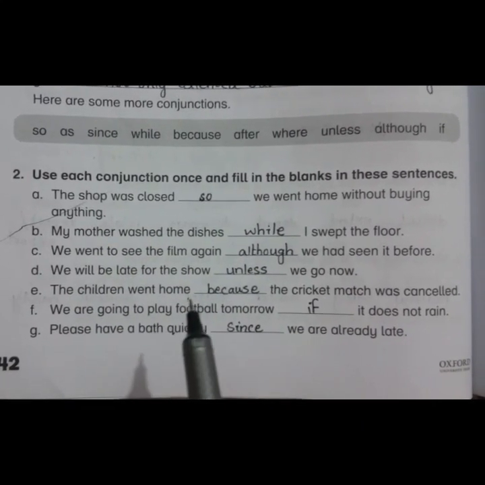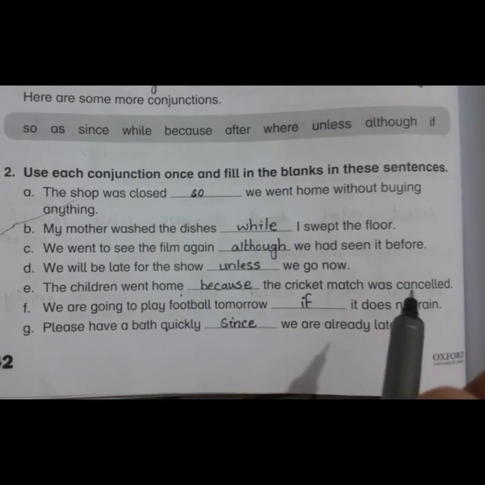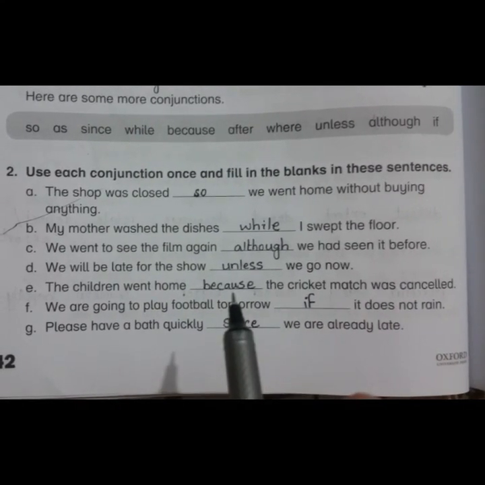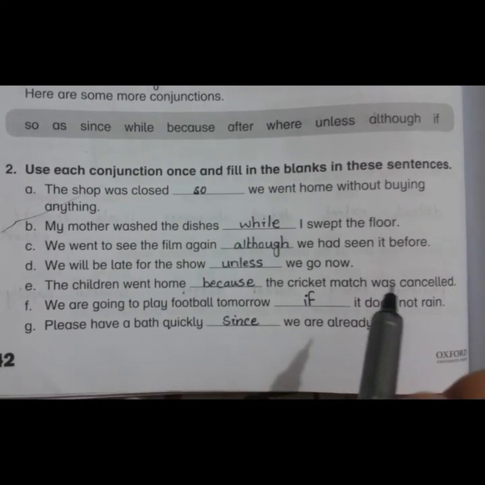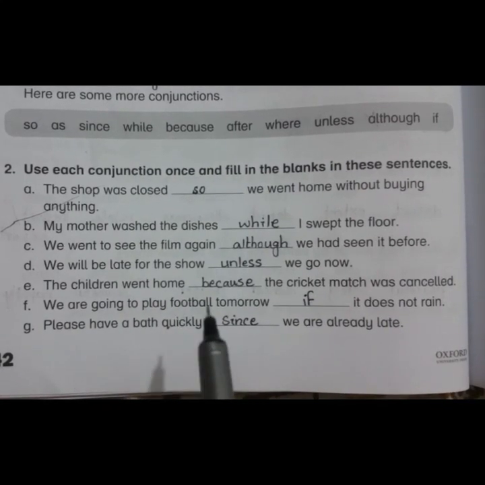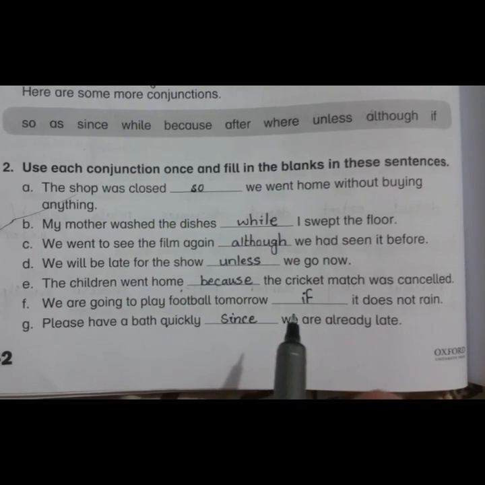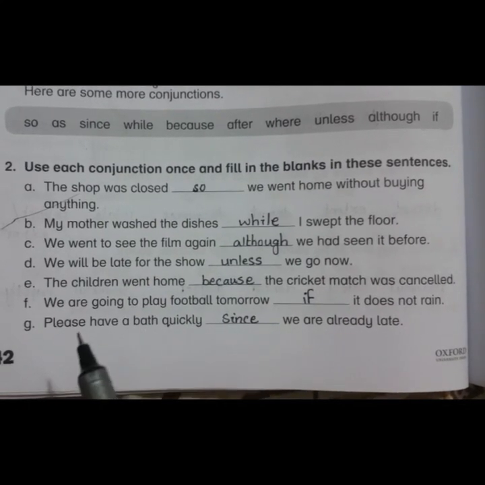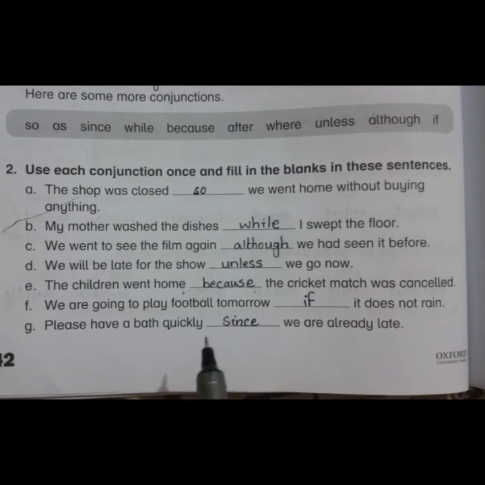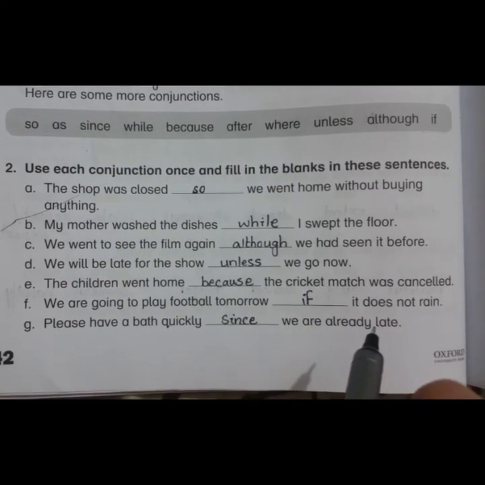The children went home, dash, the cricket match was cancelled. Why did they go home? Because the cricket match was cancelled. We are going to play football tomorrow if it does not rain. If it is not raining tomorrow, then we will go and play football. Please have a bath quickly since we are already late. Alright?